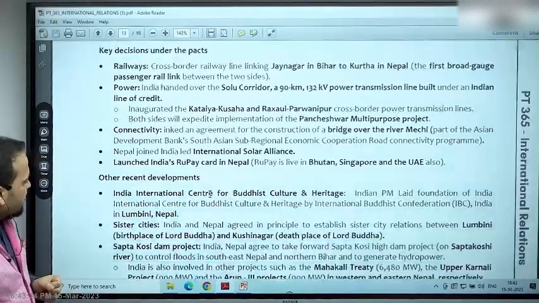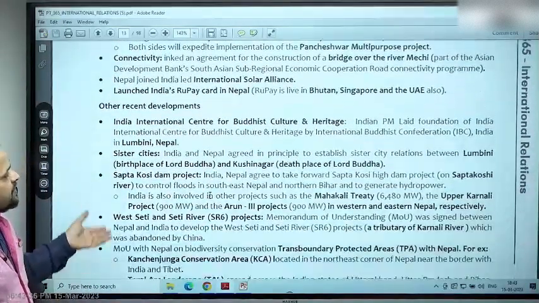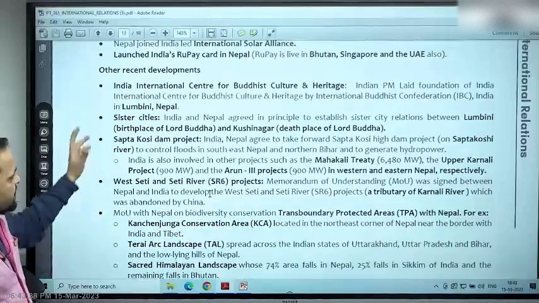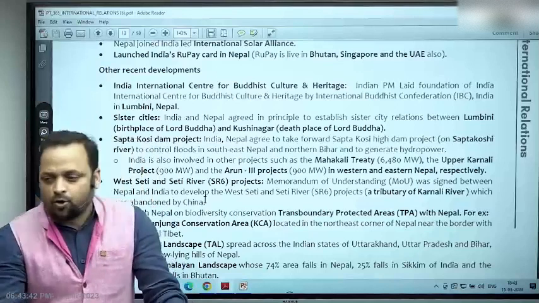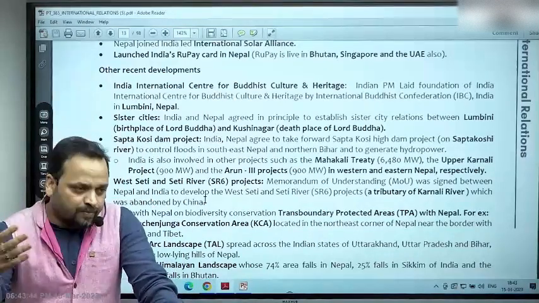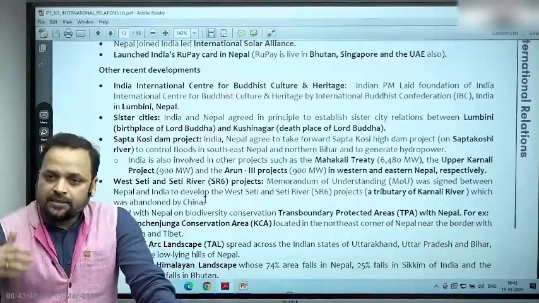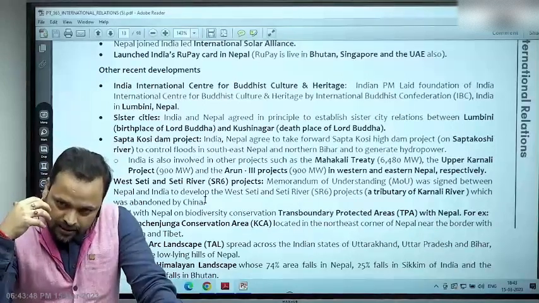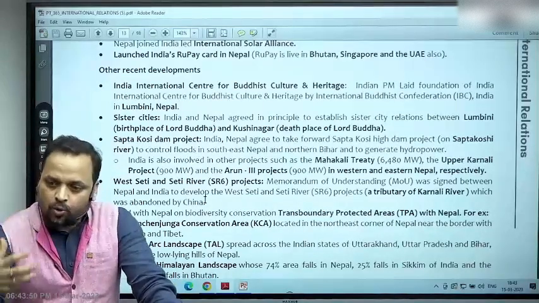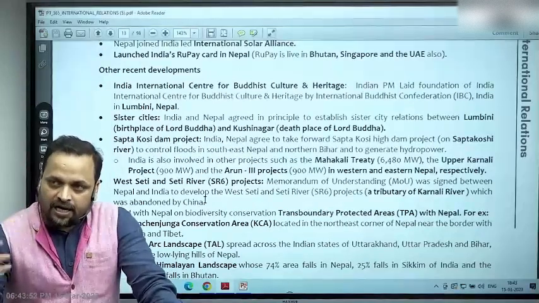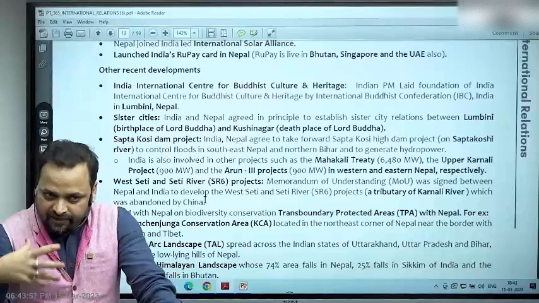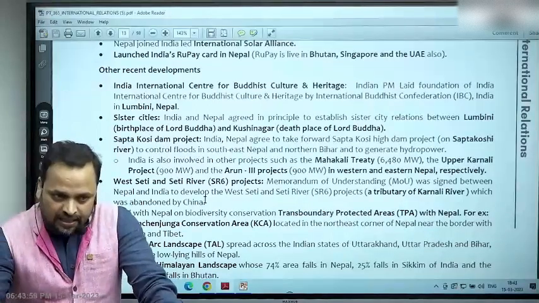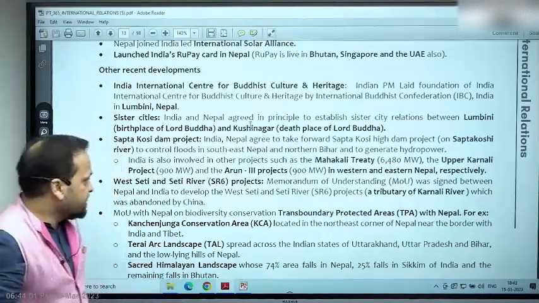चलिए आगे चलते हैं. India International Centre for Buddhist Cultural Heritage, कुछ समझाने के लिए नहीं है मेरे पास, बस ये जो जगह है ना Lumbini, just remember it, it's an important location. Why? Birth place of Gautama Buddha. It's also an important tourist town. It's a UNESCO World Heritage Site. China has invested in an airport in this area, and now India is financing the construction of a stupa in this area, right, in this particular city.